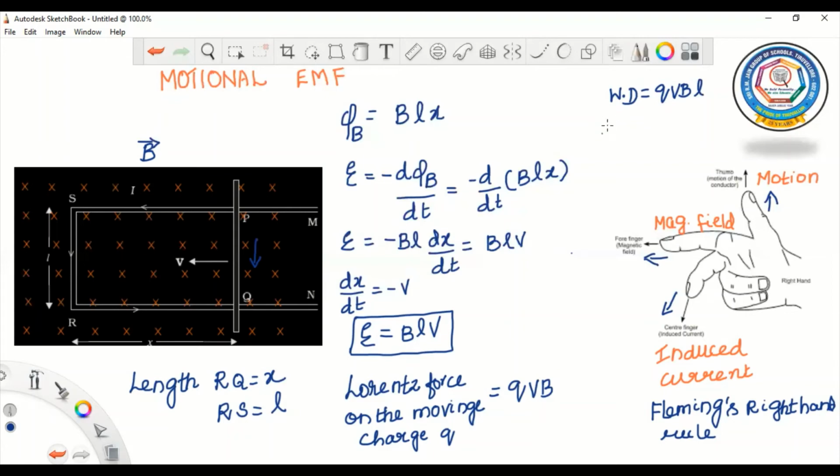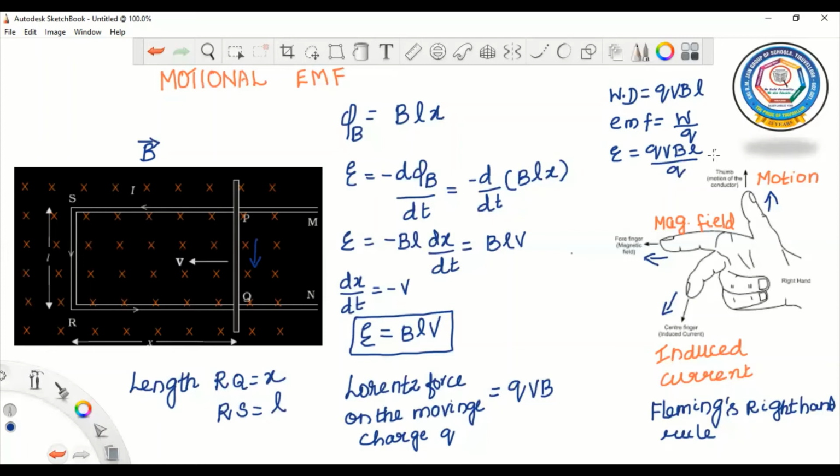So we know that EMF is equal to work done per unit charge. So EMF is equal to W by Q, right? Here work done is QVB into L, divided by charge.